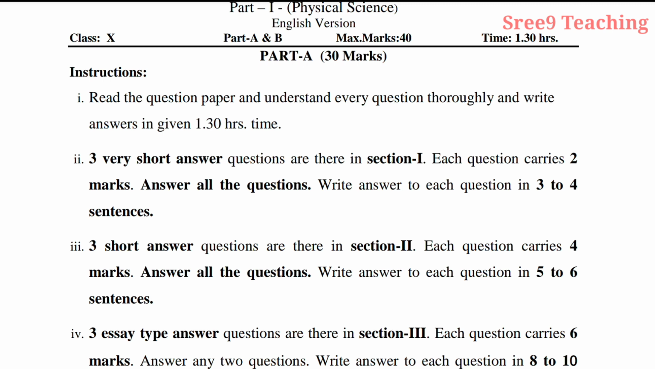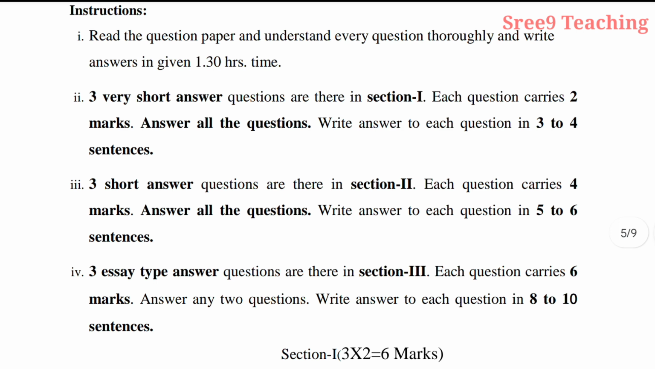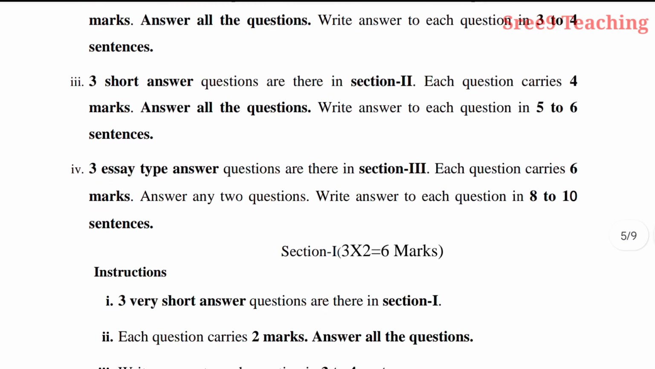And section 2, 3 short answer questions are there in section 2. Each question carries 4 marks. Answer all the questions. Write answer to each question in 5 to 6 sentences. Here each question carries 4 marks. Be careful. And section 3, 3 essay type answer questions are there in section 3. Each question carries 6 marks. Answer any 2 questions. Write answer to each question in 8 to 10 sentences, even 12 sentences also if required. This is essay type. Among 3 questions you have to write 2 only, right?